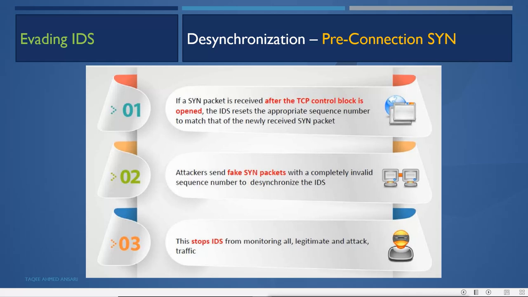So whatever new SYN it receives, it will reset the counter for the sequence number to match it. Now the attacker can send the fake SYN packet with a completely invalid sequence number to desynchronize the IDS for the connection, and the victim, the end machine, will still be connected with the real sequence, and the IDS will be desynchronized.